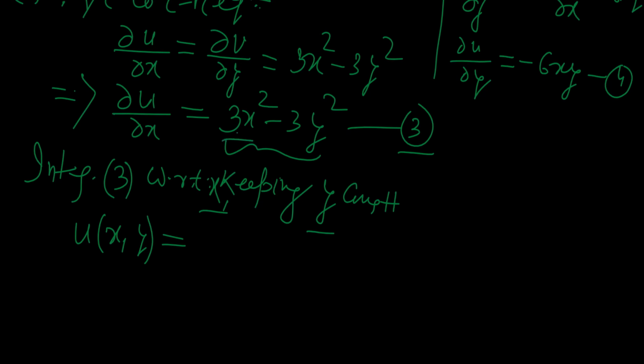This will be 3x cube over 3, and 3 will cancel out. So this will be simply x cube, minus 3y square, which should be taken constant. So the integral will be of dx, and the integral of dx will be x. So this will be 3x y square plus some constant.